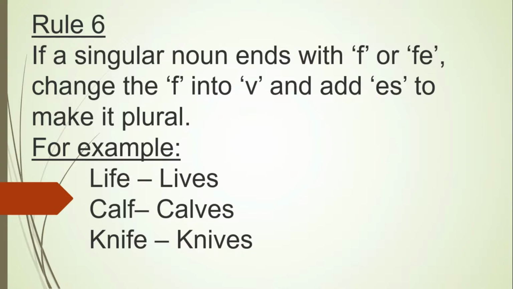A singular noun, life, becomes lives. Now look at the word L-I-F-E. It is ending with F-E. So we remove F-E and add V-E-S: L-I-V-E-S, lives. C-A-L-F, calf. Again, we are removing the F, because it is ending with F. C-A-L-V-E-S, calves. Knife, knives.